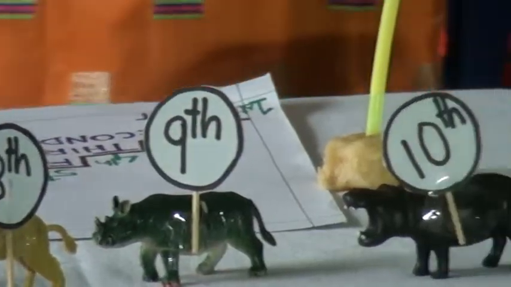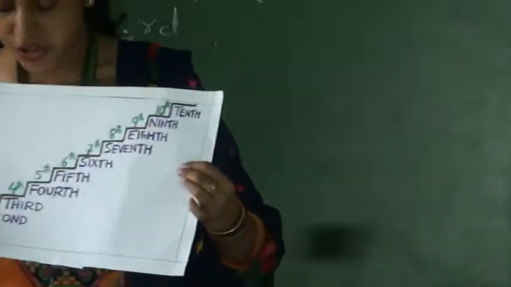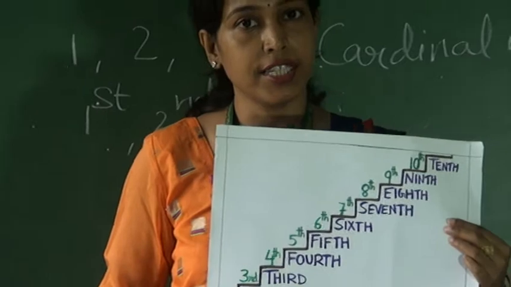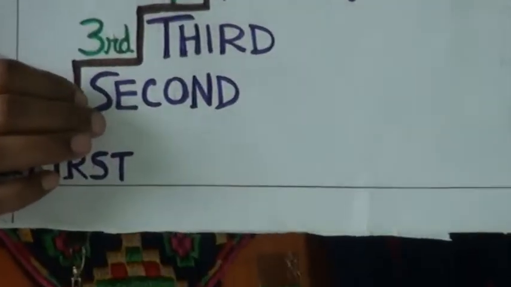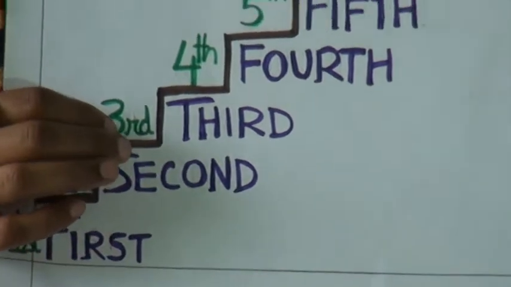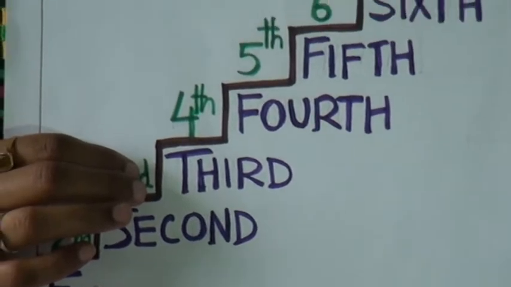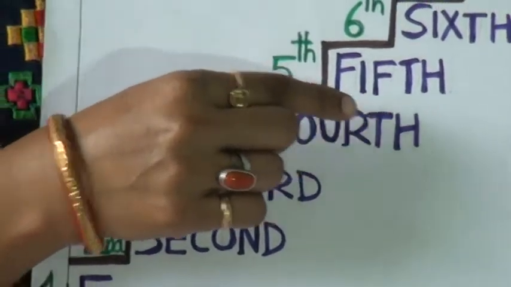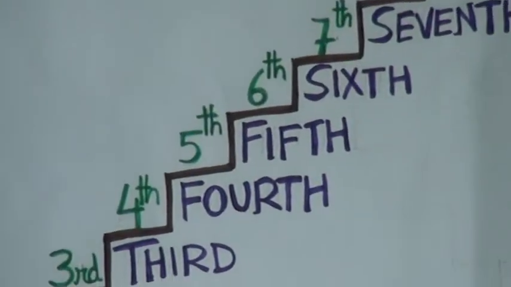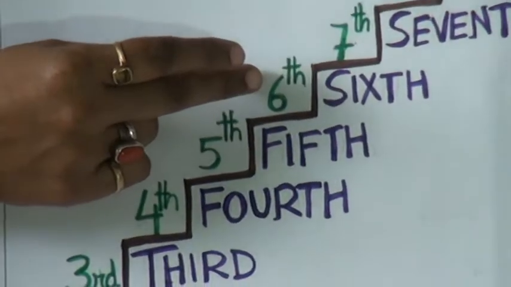Now I will explain you the spellings of the ordinal numbers. Now see children, the spelling of first is F-I-R-S-T. The spelling of second is S-E-C-O-N-D, second. The spelling of third is T-H-I-R-D, third. The spelling of fourth is F-O-U-R-T-H, fourth. The spelling of fifth is F-I-F-T-H, fifth.